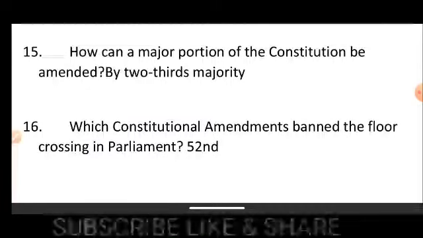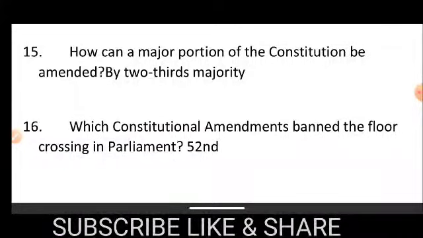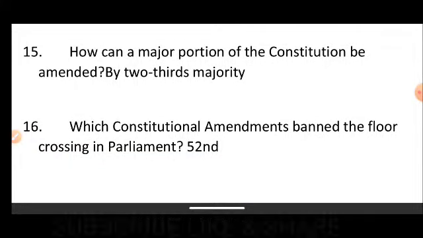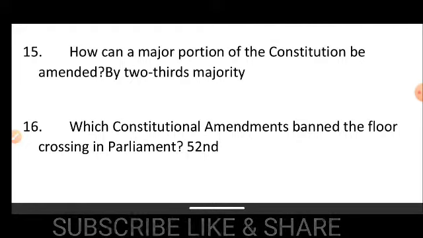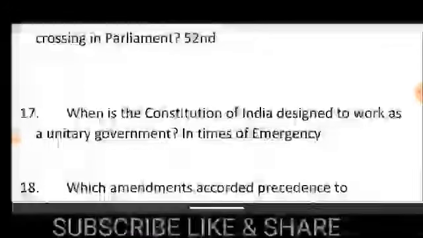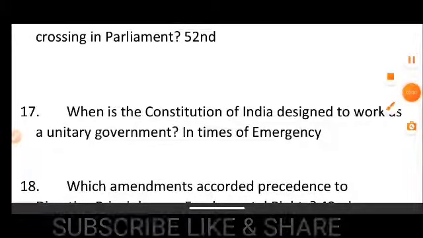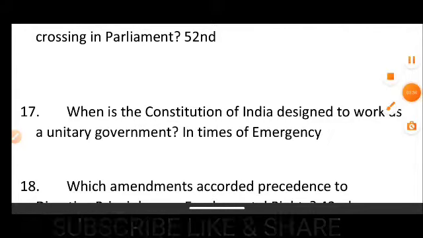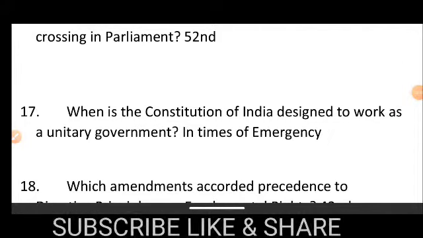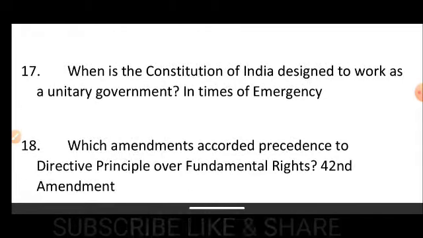Number 16, which constitutional amendment banned floor crossing in Parliament? That is the 52nd. Number 17, when is the Constitution of India designed to work as a unitary government? In times of emergency, the Constitution of India is designed to work as a unitary government.